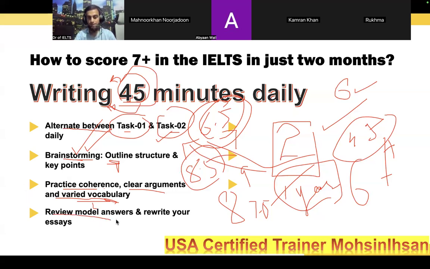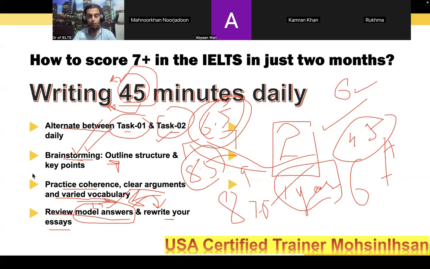And review model answers and rewrite your essays. At this point, in each lecture, especially in the writing section, I tell students that you have to read the model answer, the sample answer. You can read from the Makkar book, you can read from any other source, but I do recommend that one, right? And then you have to write in your own words. But when you start writing, do not look at the essay. Go through it before you make a start, right?